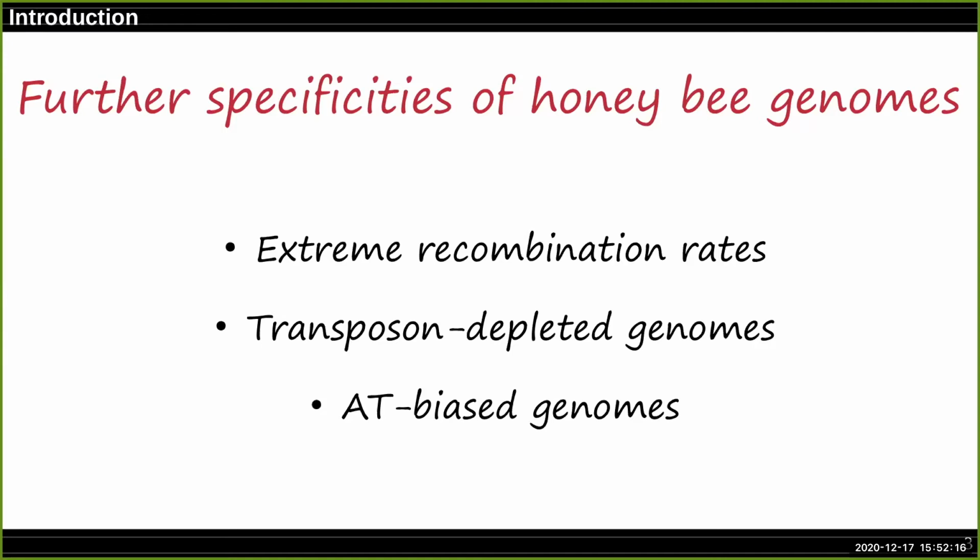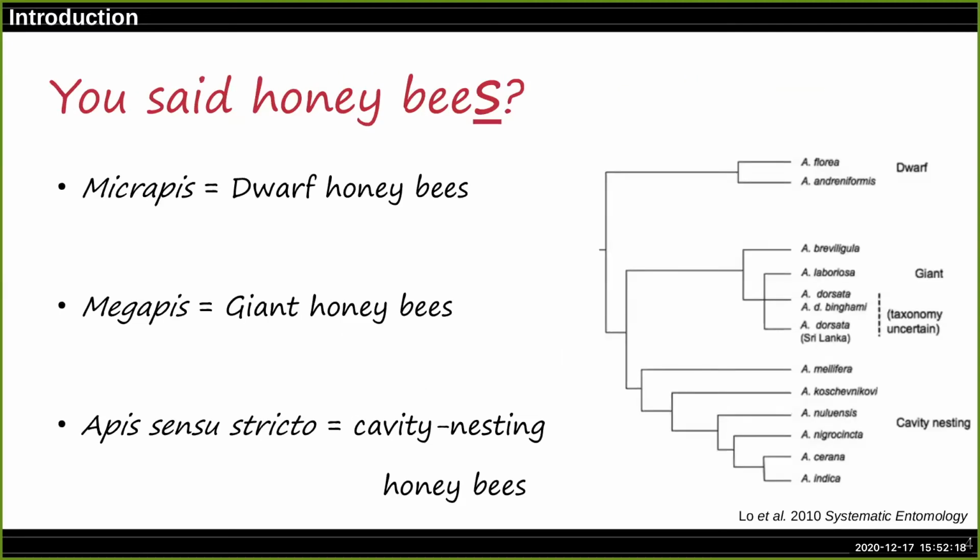So when we think about honeybees, we think about the Western honeybee, Apis mellifera. But there are other species. Most of them come from Asia, and they can be divided into three groups: the dwarf honeybees, the giant honeybees, and the cavity nesting honeybees.